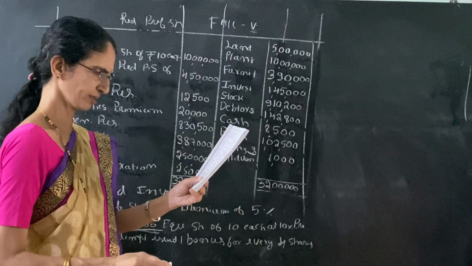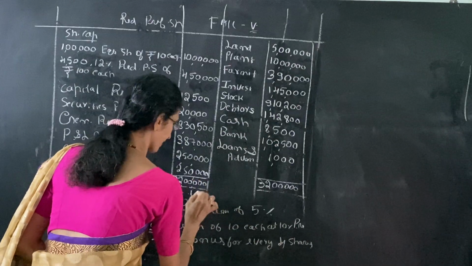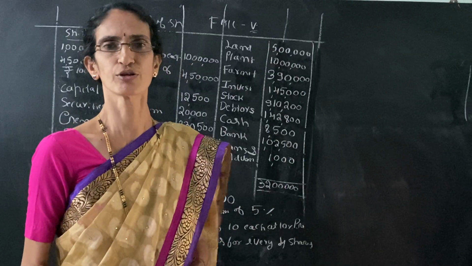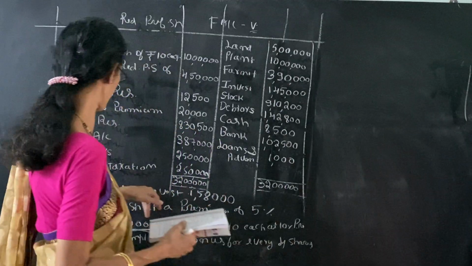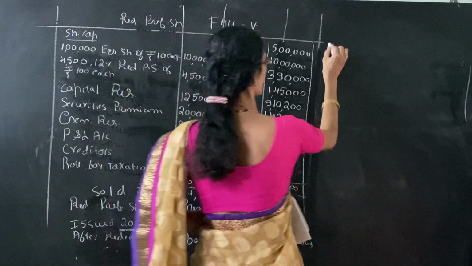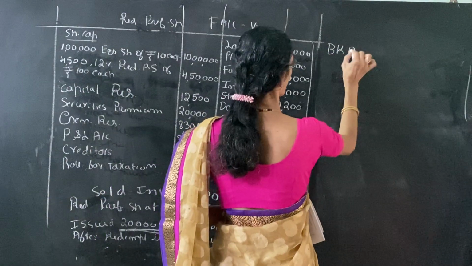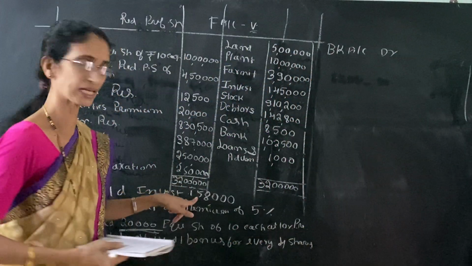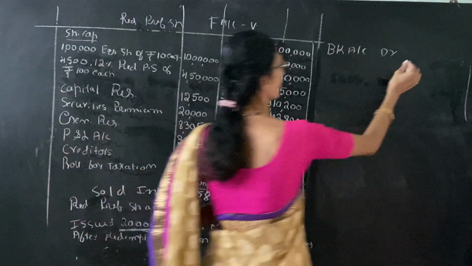at rupees 1,58,000. So this is the problem. We have to first pass the entry for the selling of investment. When you sell, cash comes in, so bank account should be debited. How much did we receive selling the investment? We get 1,58,000.